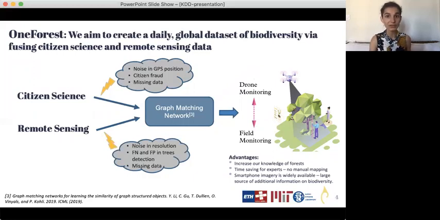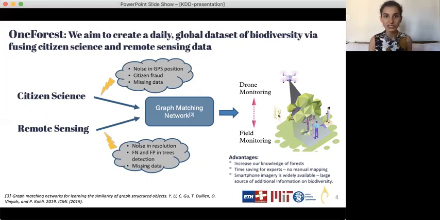We are proposing the creation of a daily global dataset of biodiversity observations, just using citizen science and remote sensing data using deep learning. We use graph-based neural networks to fuse multi-view data. More precisely, our project relies on unsupervised learning with graph matching networks based on message passing with cross-graph attention used for link prediction.